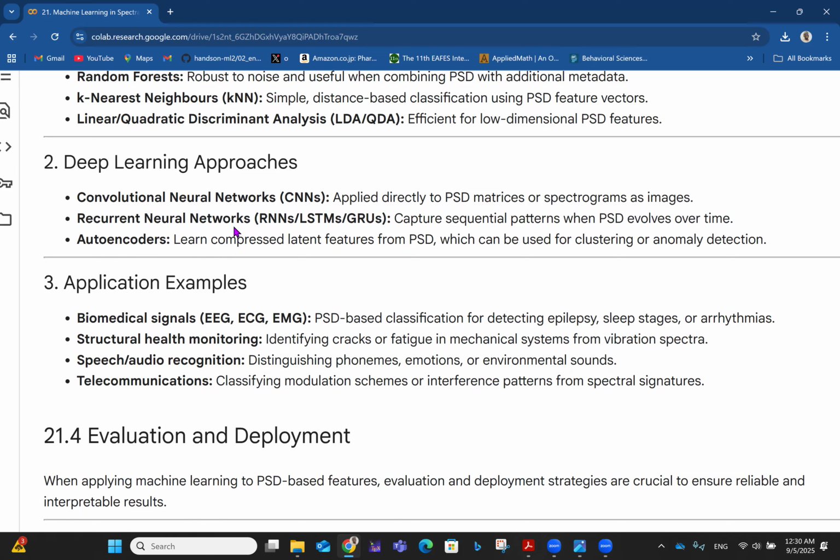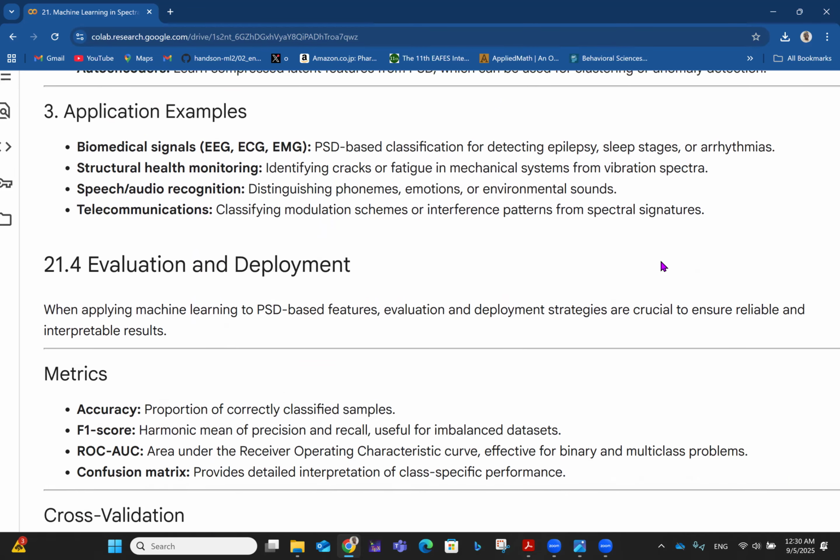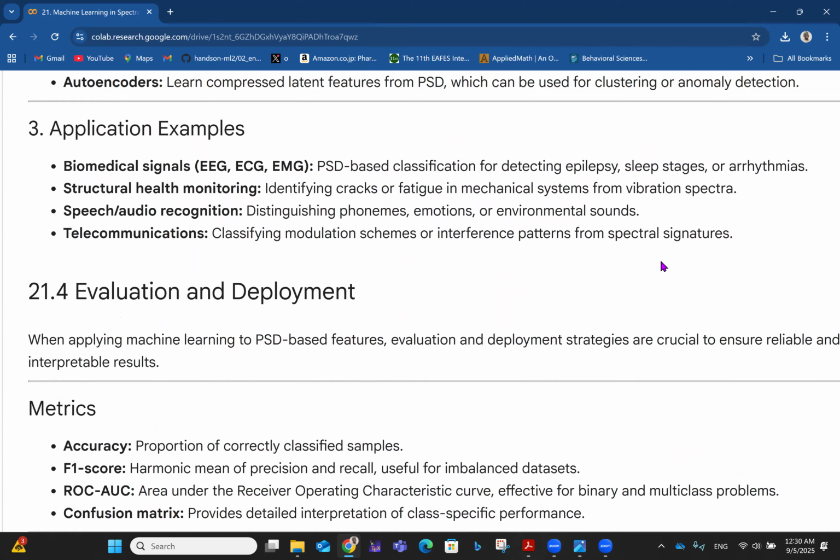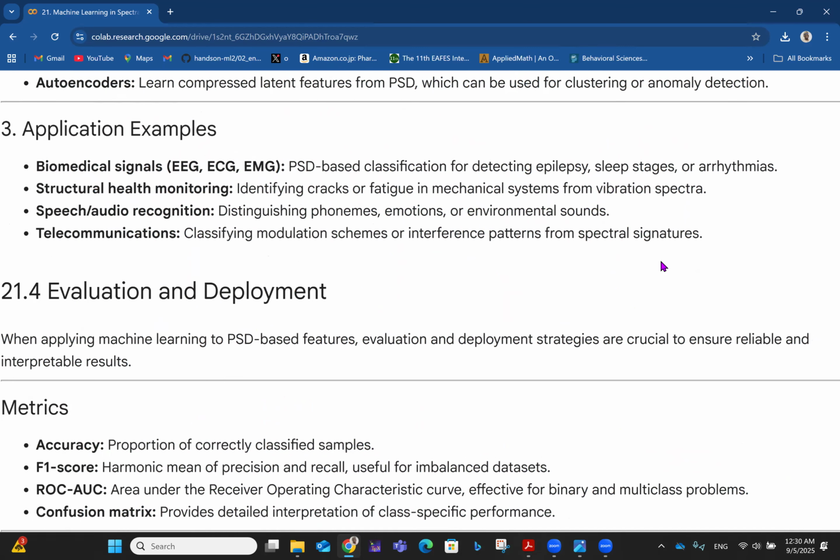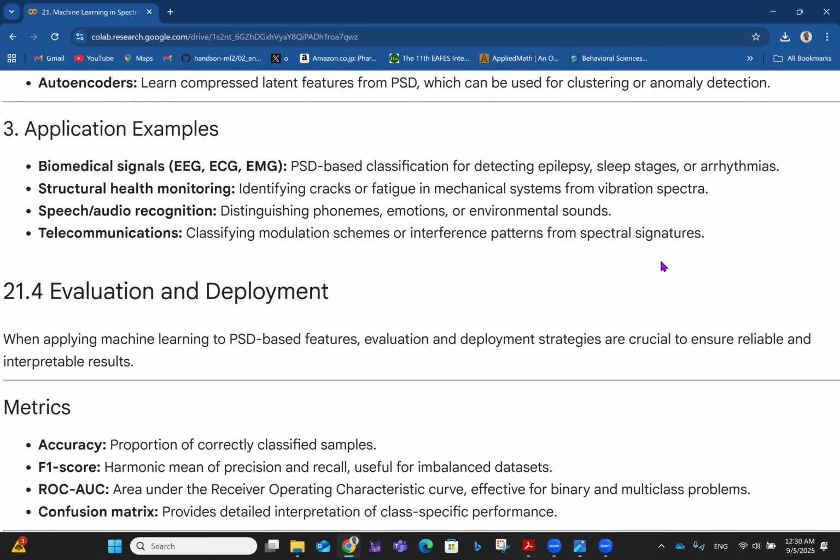Then you have autoencoders. I treated all of these also in the data science playlist. So they learn compressed latent features from power spectral density, which can be used for clustering or anomaly detection. Then we have some application examples, like in biomedical signals, EEG, ECG, EMG, electrocardiogram, or something like that, like when an X-ray is done and some things are checked in the body. So PSD-based classification for detecting epilepsy, sleep stages, or arrhythmias, right?